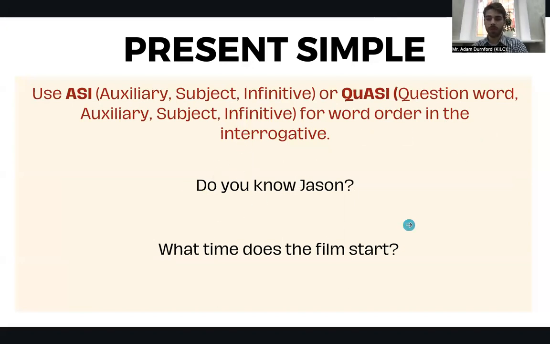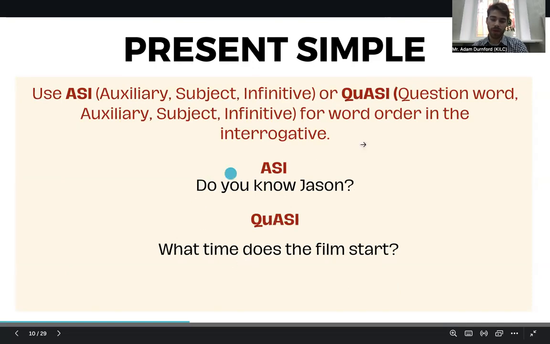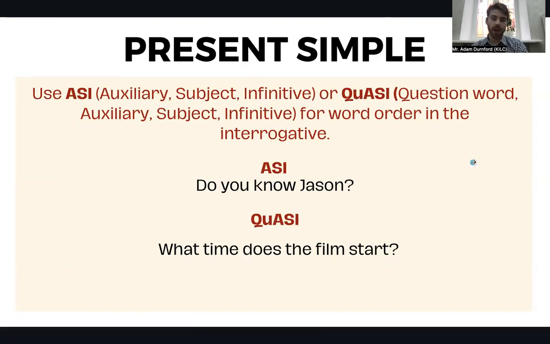What time does the film start? So here's Aussie: auxiliary, do, subject, you, and the infinitive, know. Again, quasi: we have the question word, what, auxiliary, does, subject, the film, infinitive, start. So this will be the word order. Yes, Aussie and quasi.